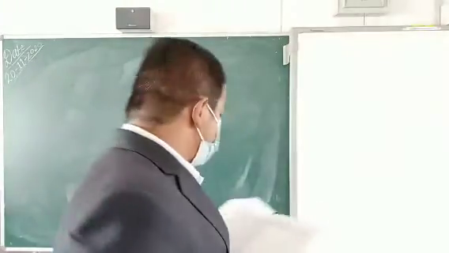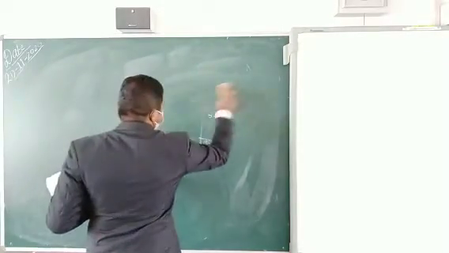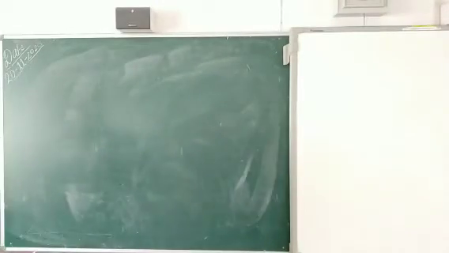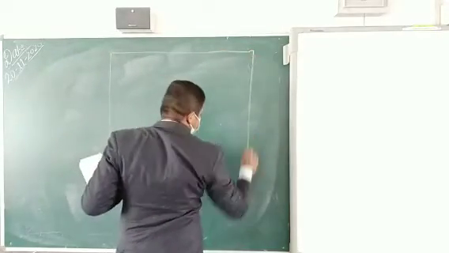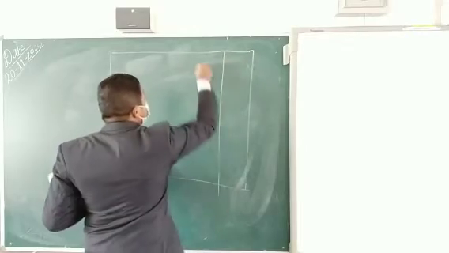So somebody had prepared a trial balance, but this trial balance is not properly made.